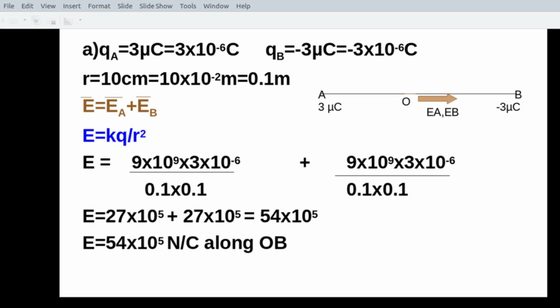In the previous class we discussed the direction. You don't have to put the sign of the charge while finding the field and force. Instead you consider the direction by considering the sign of the charge. So here also we didn't substitute the value of Q with sign. The sign is taken into consideration when we obtain the direction of the electric field intensity. So you got the net field intensity.